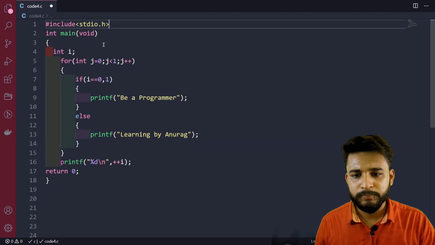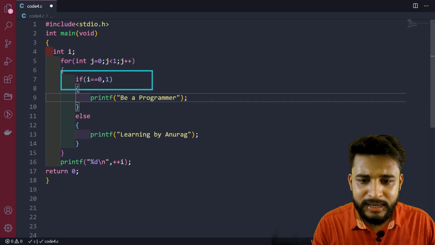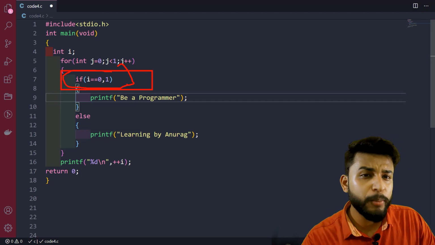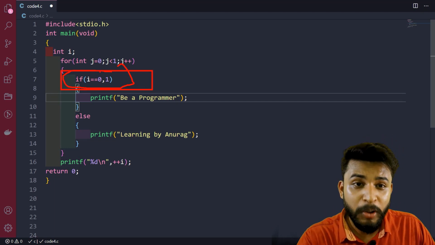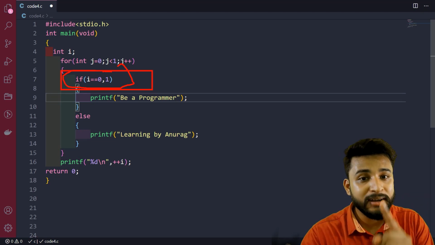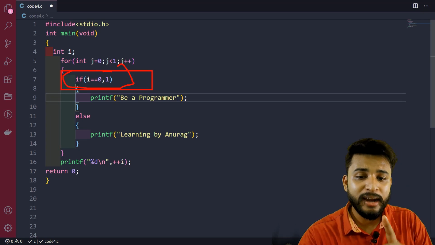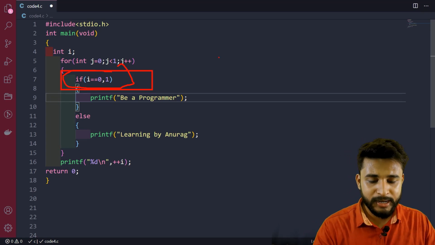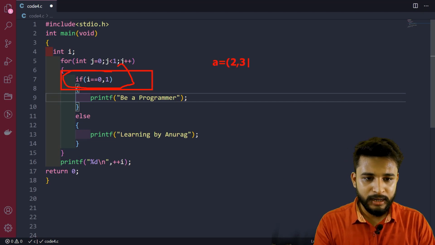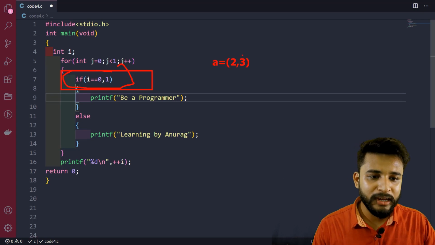There is one more thing that I will tell you. The basic thing is the comma operator. It is because of the comma operator. What is a comma operator? The comma operator takes the rightmost value. It is like this: suppose a is equal to (2, 3). This is given, then a will always take the value 3.